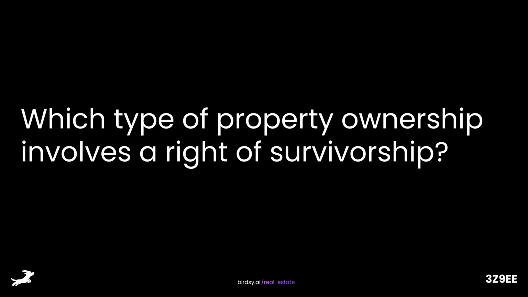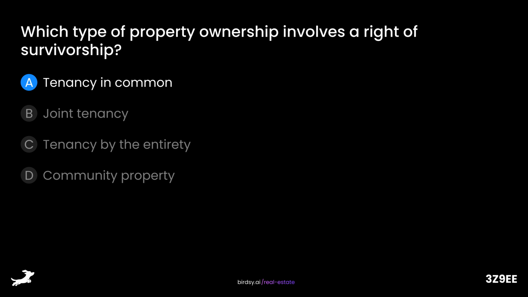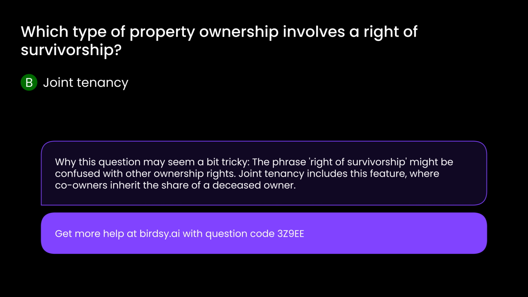Which type of property ownership involves a right of survivorship? Is it A, tenancy in common, B, joint tenancy, C, tenancy by the entirety, or D, community property? The answer is B, joint tenancy. Why this question may seem a bit tricky. The phrase right of survivorship might be confused with other ownership rights. Joint tenancy includes this feature where co-owners inherit the share of a deceased owner.